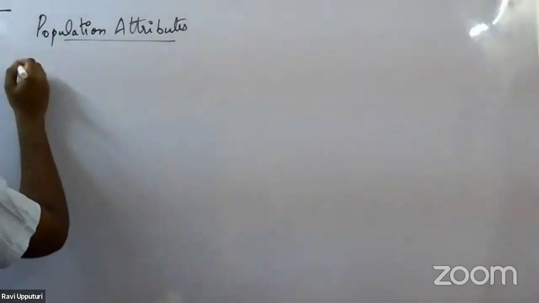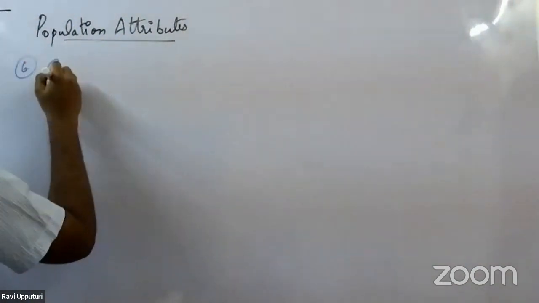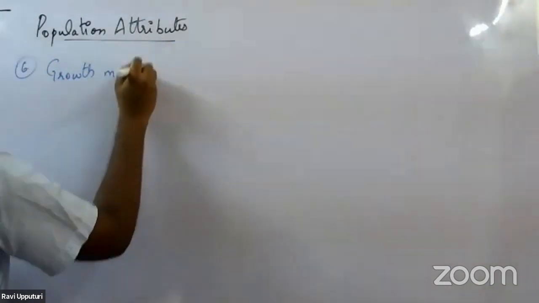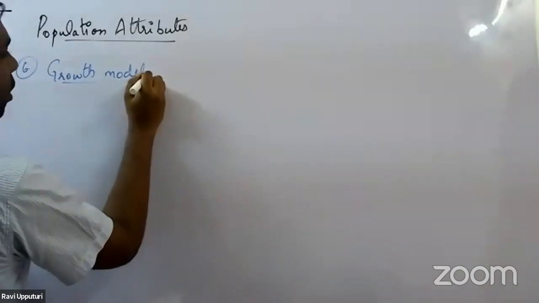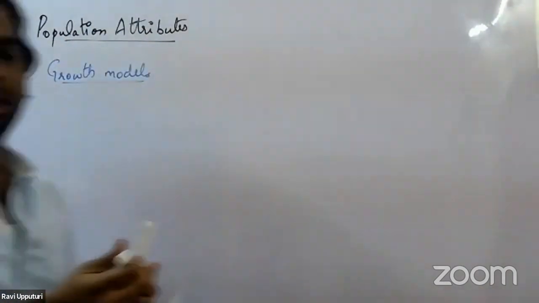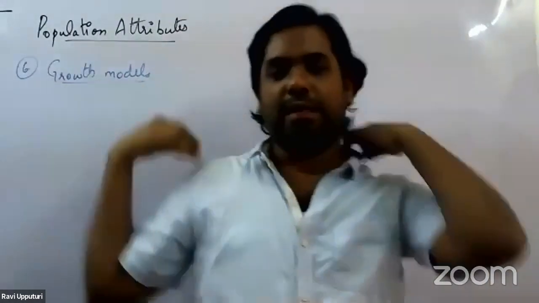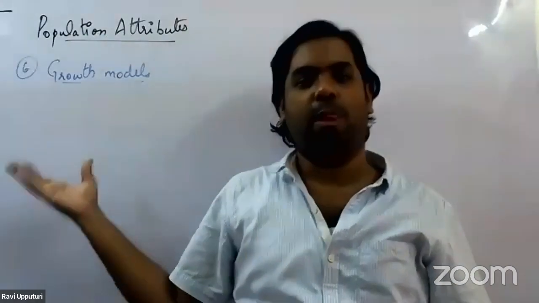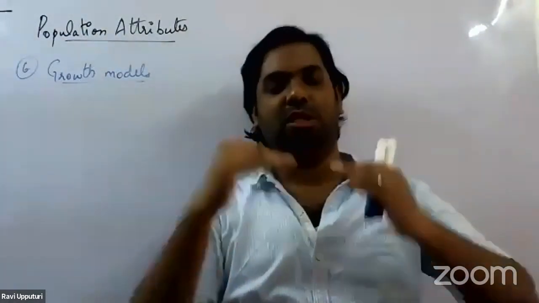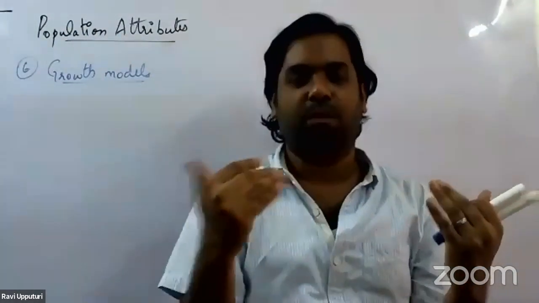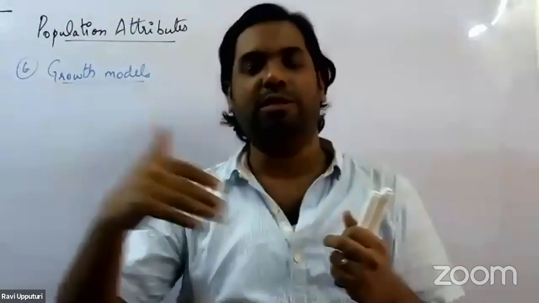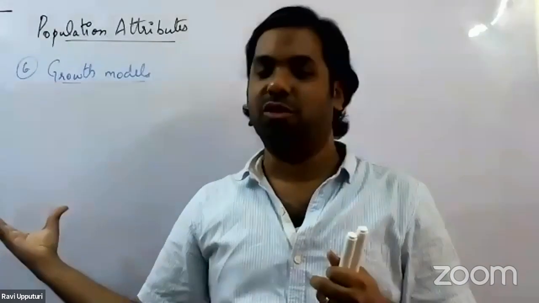So number 6 is growth models. So what exactly is this growth model? I'll just give you the basic information with this. The technical terms as well as the equations we will take up in the next session, in detail. So what do we mean by growth models? We said that a population always keeps fluctuating, right? We said that population density does not remain constant. It always keeps fluctuating, and we saw what is the reason for that also.